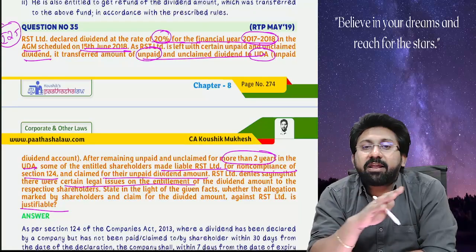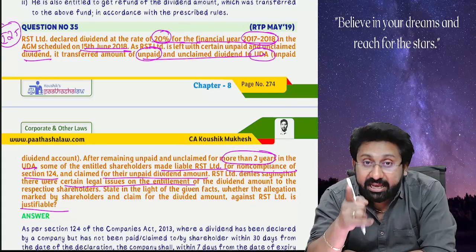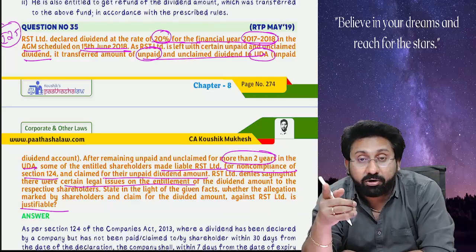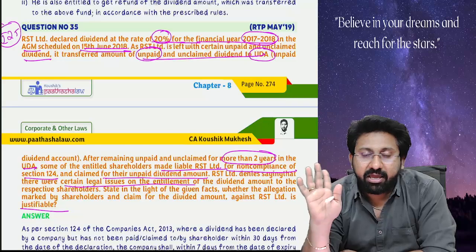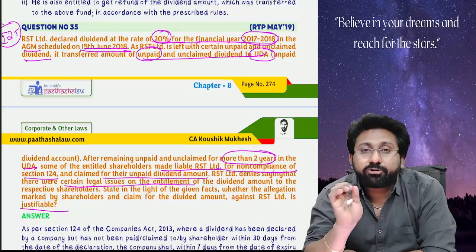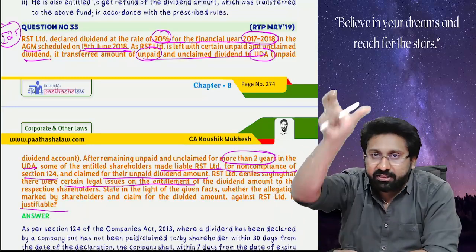If no one has claimed the dividend within the 30 days time, then within 7 days from the expiry of that 30 days, you need to transfer that to a separate account with a scheduled bank called the unpaid dividend account. Within 90 days from the date of transfer to that account, you should prepare a statement containing the names of the shareholders, number of shares held, and all the details of unpaid dividend.